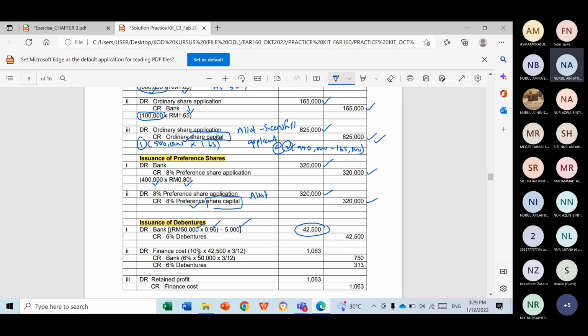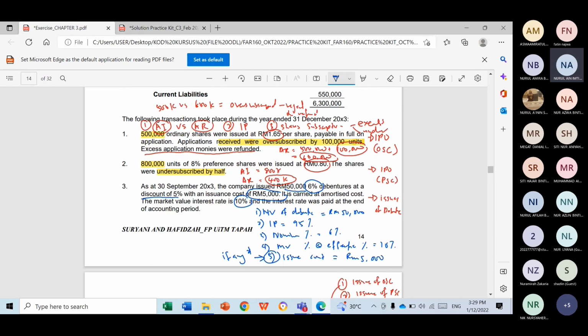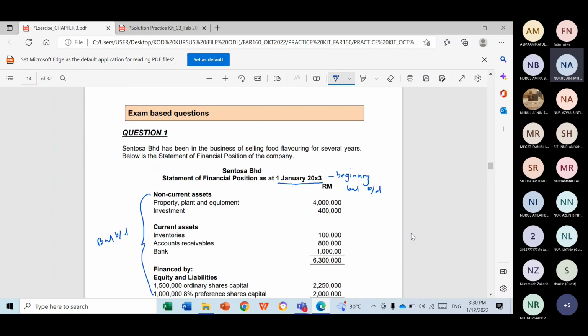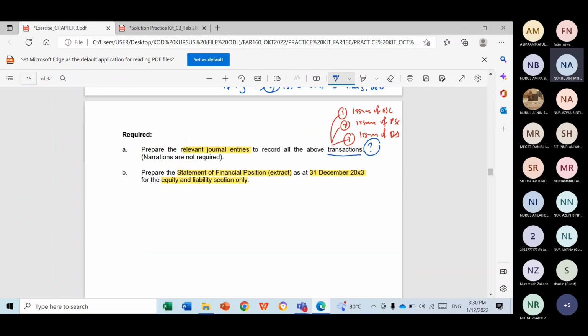Step number 2 is to calculate for the finance cost. So you take 10%, the effective interest rate, times with the fair value. Okay, this is how you get in the first step, and times with prorate. Why do we have 3 months to prorate? Because back to the question, your accounting period starts from where? Your accounting period starts on 1st January, year 3, and it ends on 31st December, year 3. When you calculate interest, you must calculate on a timely basis, right?